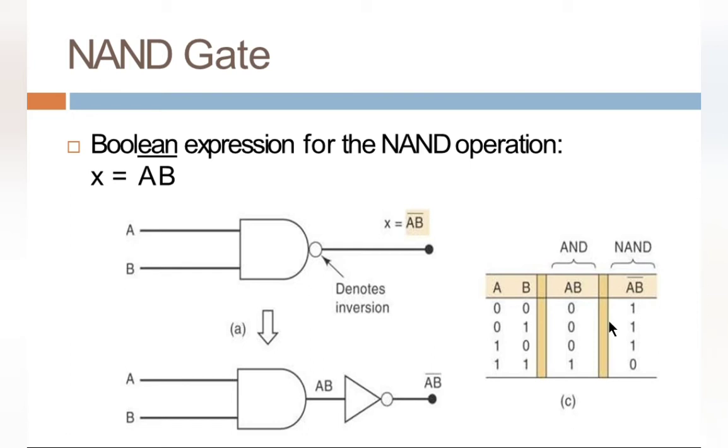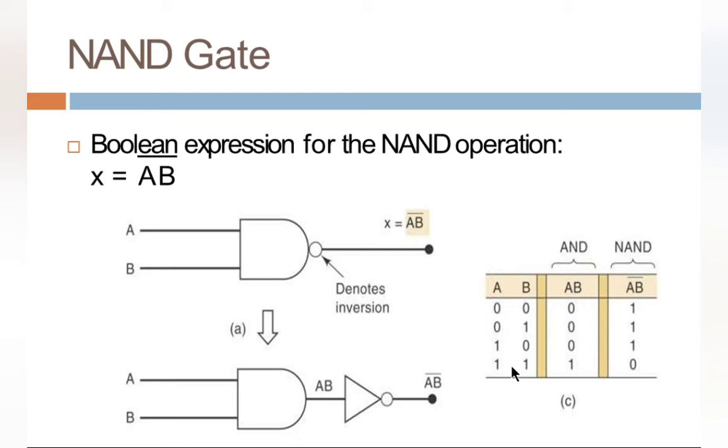See the truth table. A and B are the inputs. Then AB is the output. Then again we are complementing the AB. So if A is 0, B is 0, then AB bar will be 1. See the entire truth table, that negates the AND operation.